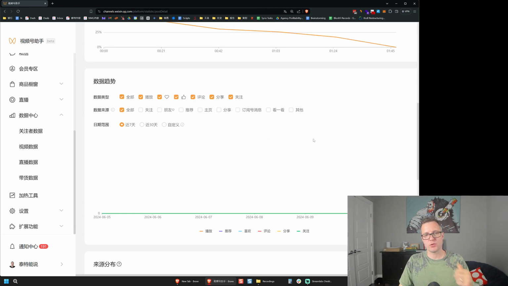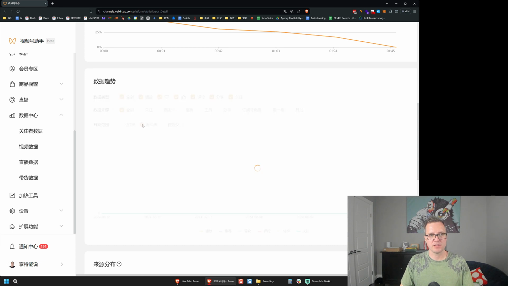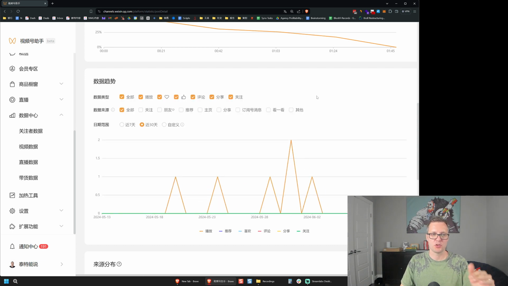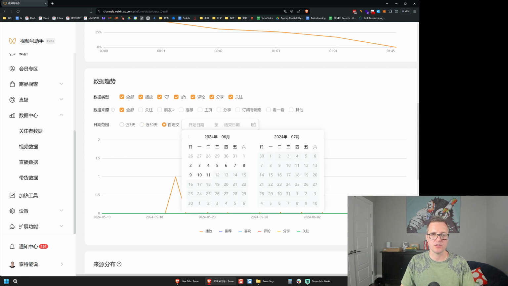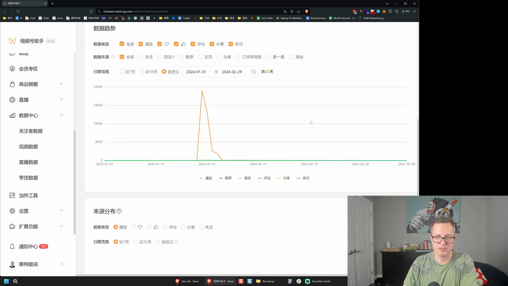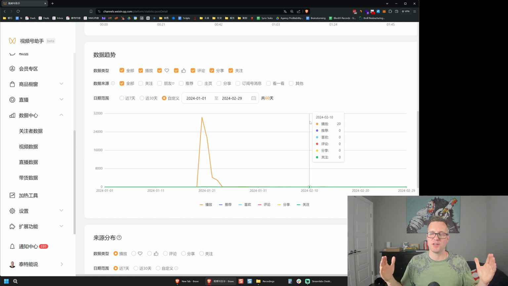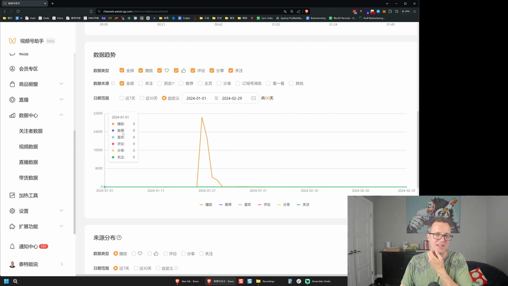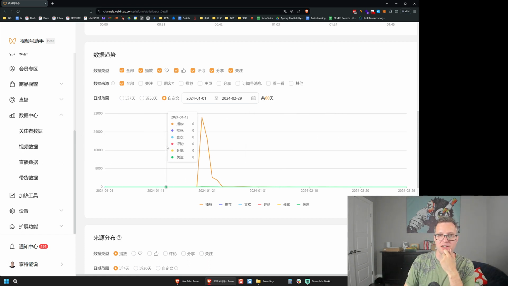This area here is going to show me the trends in the data, but it's going to show very low numbers right now because remember this one was posted in January. Let's change the dates here. All right, so here, spreading it out over a 2-month period, you can get a sense of the life cycle of a short.